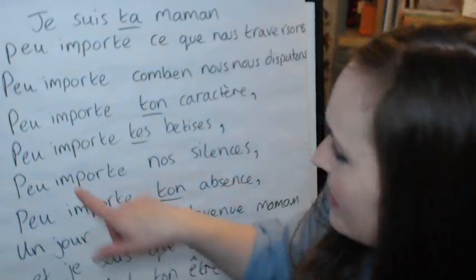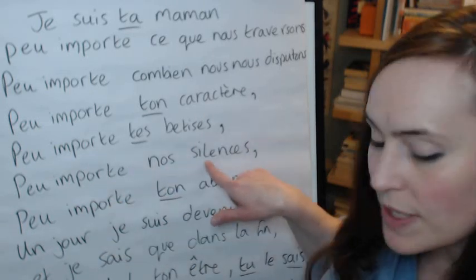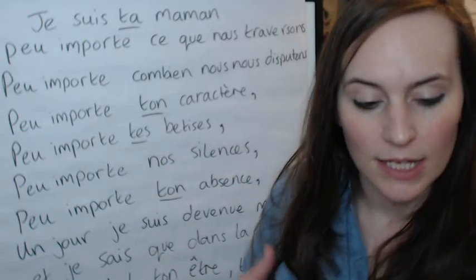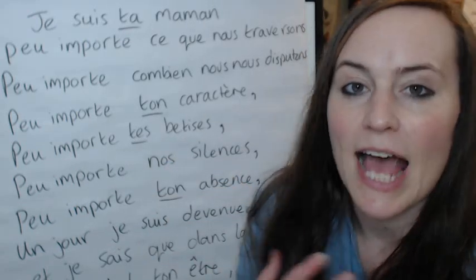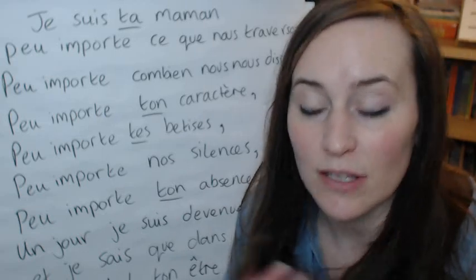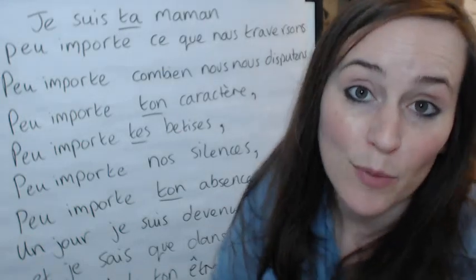Pardon. So, peu importe tes bêtises, peu importe nos silences. So, nos is another possessive there, okay? So that means our something, plural. Notre would be our, like notre mère, our mother. Nos parents, our parents, okay?